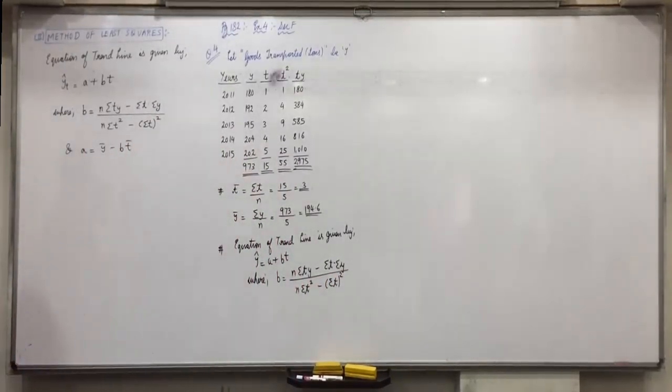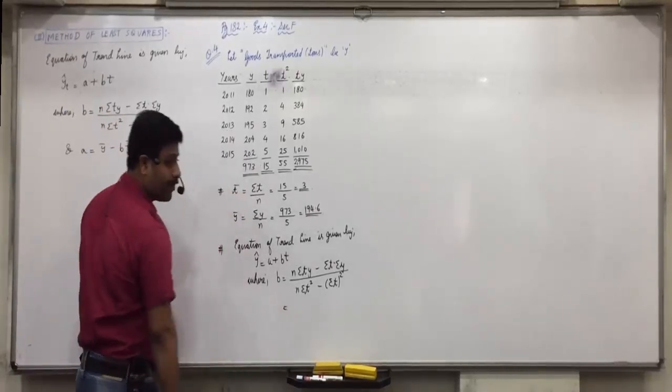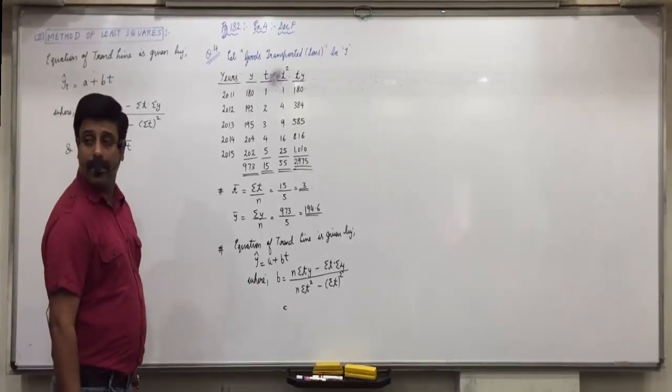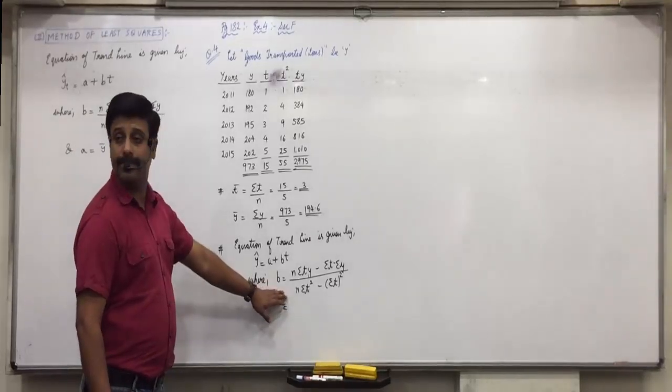Is everyone clear with that? Exactly similar formula we have to apply here. Instead of x, we will replace it with t. Has everyone written the formula? Raise your hand if we are still writing.